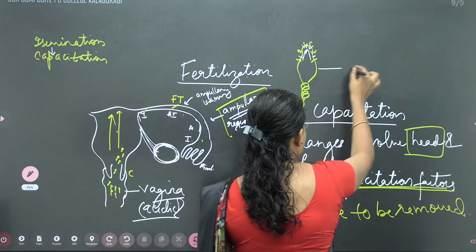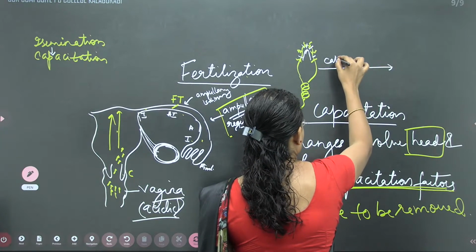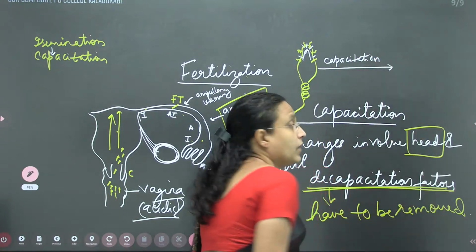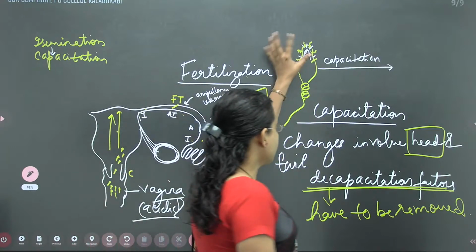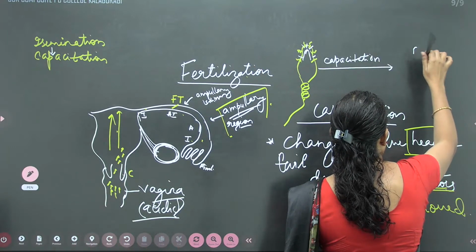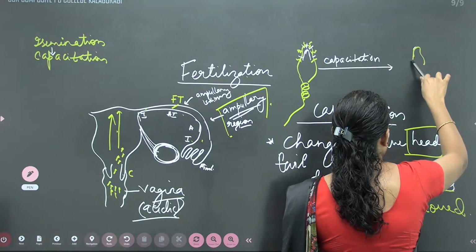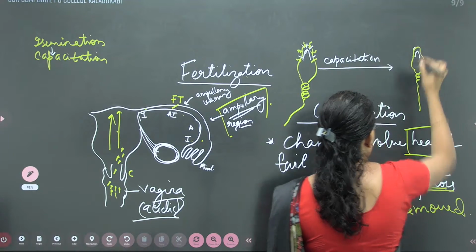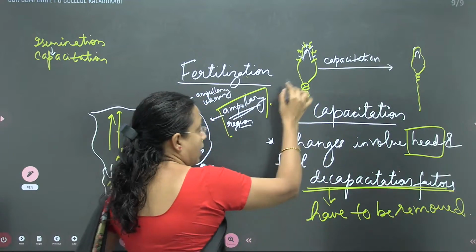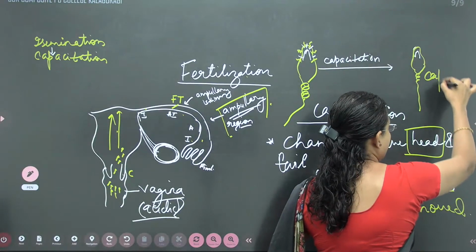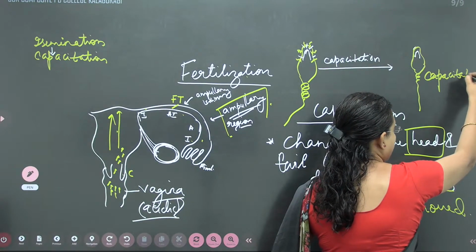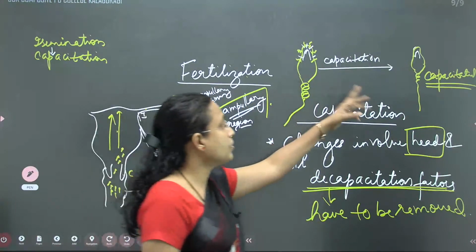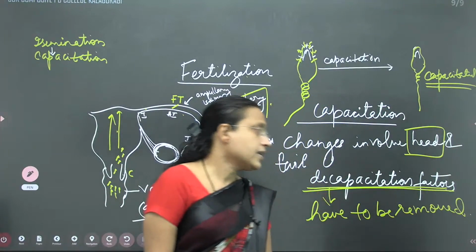So during capacitation, these substances are removed. Once the substances are removed, the sperm get capacitated. This is an uncapacitated sperm, but this is a capacitated sperm.